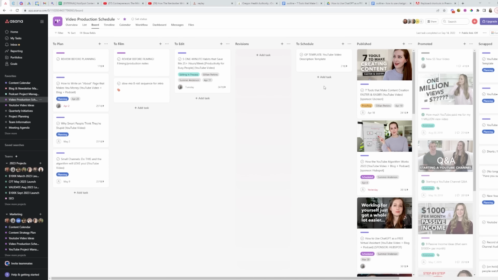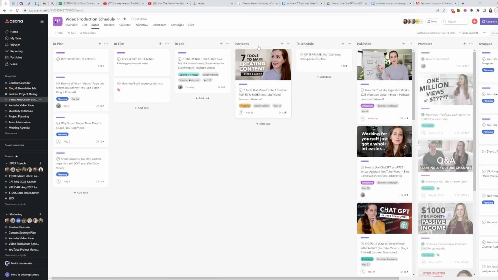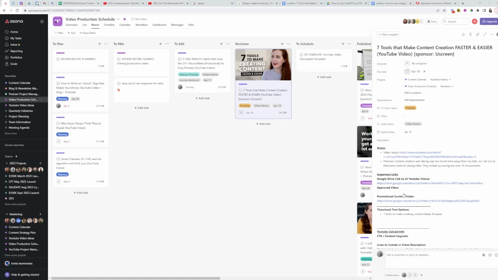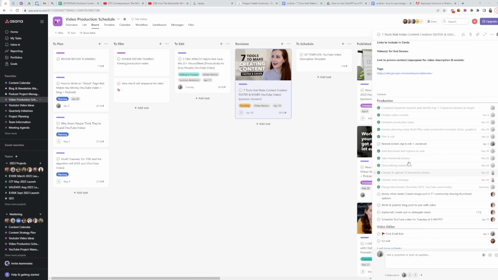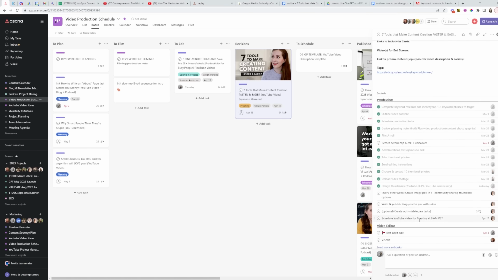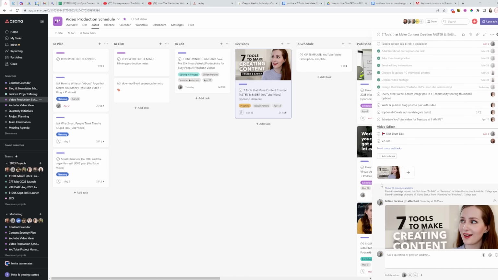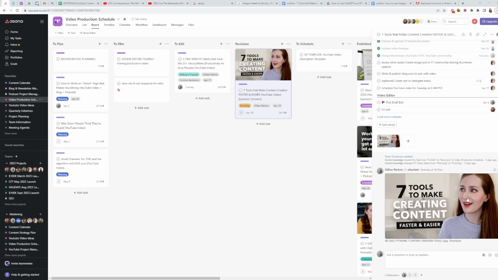So that helps us to visually see where it is in the process. We can make sure that everything is moving through on track, because we can also see the due date right here of when this video needs to get published by. And then within each of these little cards here, if you open them up, you can see all of the information about the video, and then we've got all these subtasks for all the little things we need to do to get it published. Everything from outlining the video content to filming the video to getting it edited. And you can also attach graphics, like here we have the thumbnail attached.